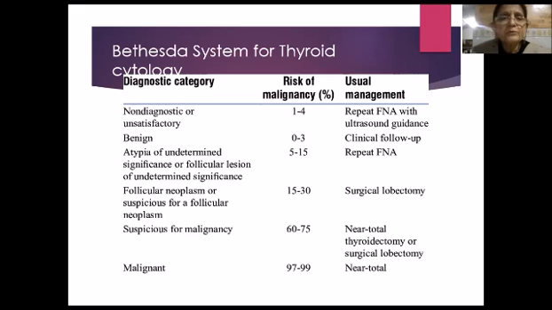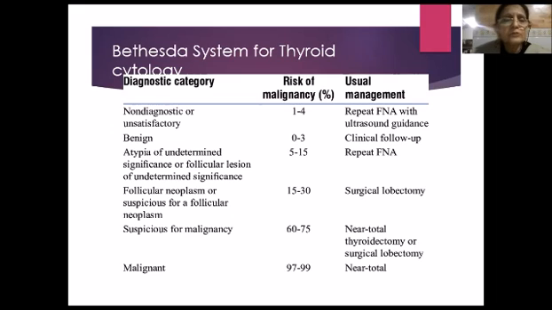The benign group has a 0 to 3% risk of malignancy and usually ends with clinical follow-up. Atypia of undetermined significance or follicular lesion of undetermined significance has a 5 to 15% risk of malignancy and requires repeat FNA with or without ultrasound guidance.